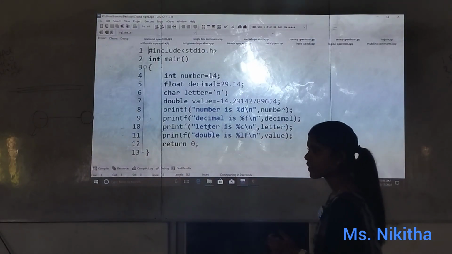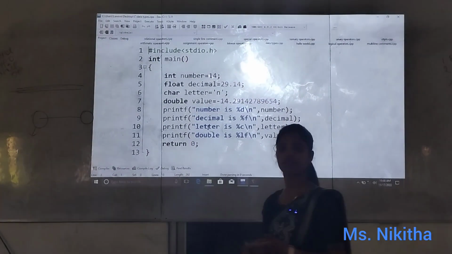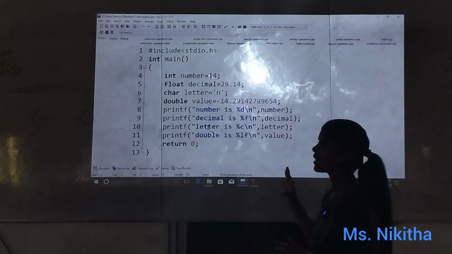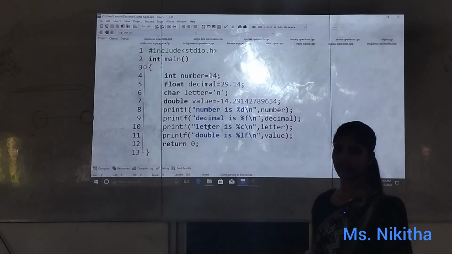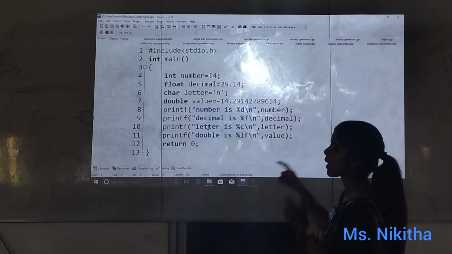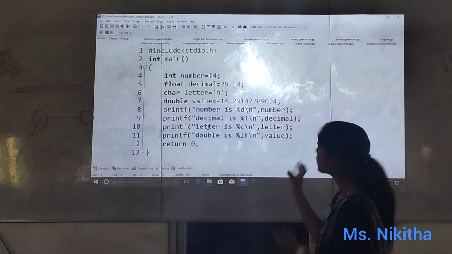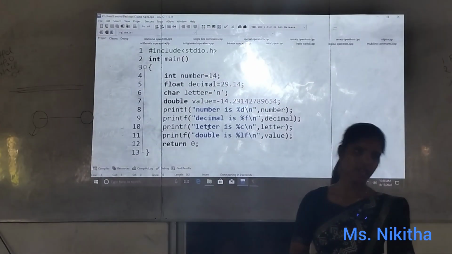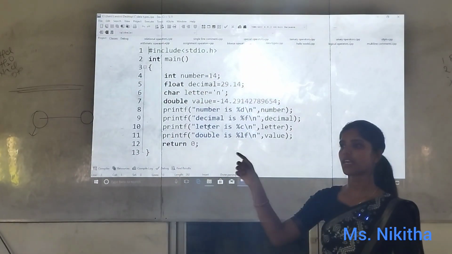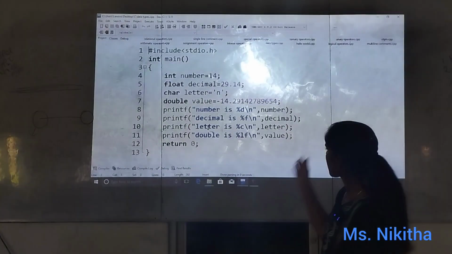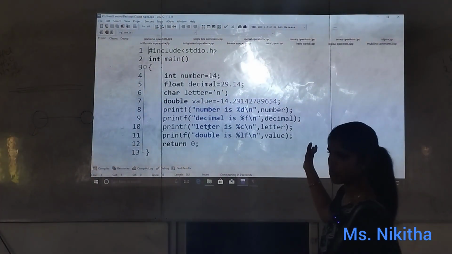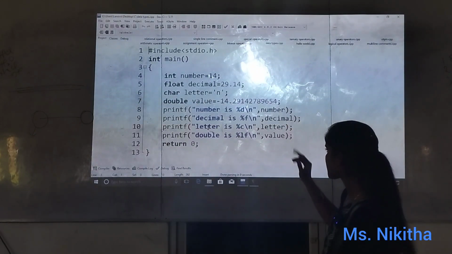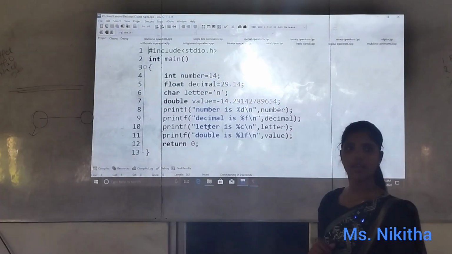After that, what I am doing is printing my integer value, my floating point value, character and double value. For that I am using printf. In printf, I am writing number is percent d. Percent d is nothing but number only, right? The variable name is number. So for that sake I am giving the number variable there. Similarly decimal is decimal. For character, letter is the name of the variable, and for double, value is the name of the variable.